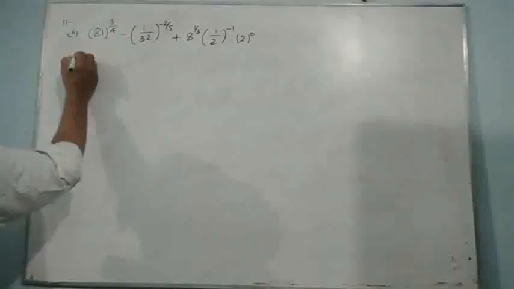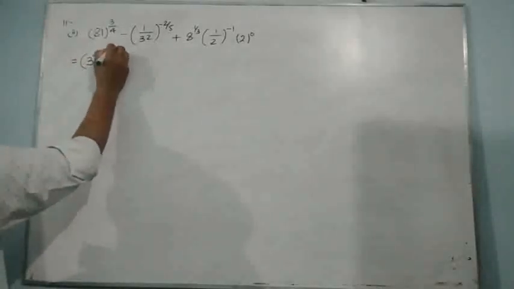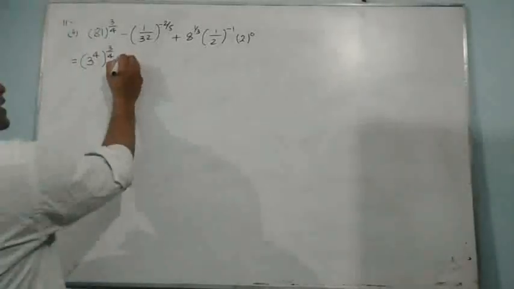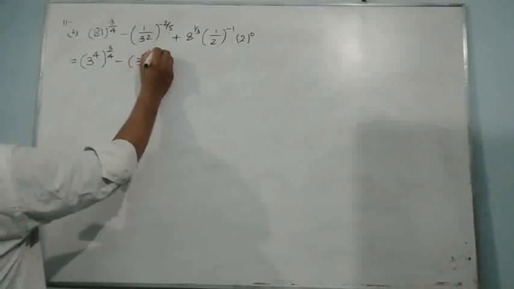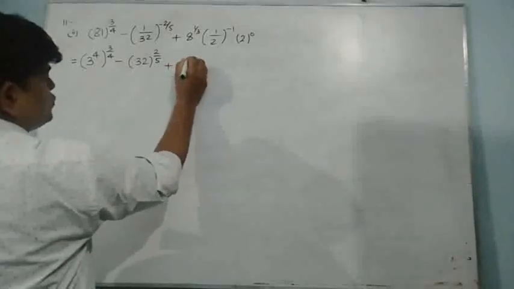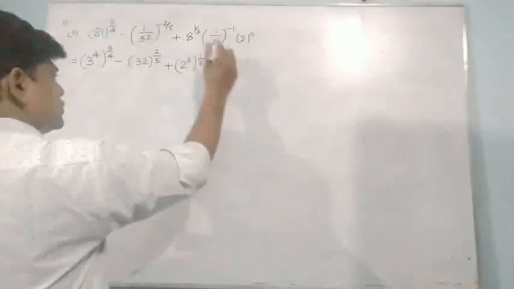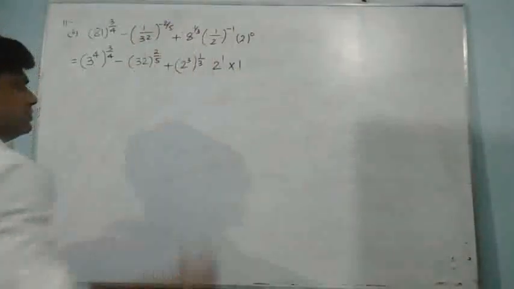Now tell me one thing, it can be written as 3 to the power 4 whole to the power 3 upon 4, or not. And here, before writing anything, first I want to change this sign. It can be 32 to the power 2 upon 5, or not. It can be written as 2 to the power 3 whole to the power 1 upon 3, or not. And this one can be written as 2 to the power 1 into 2 to the power 0, which is 1.